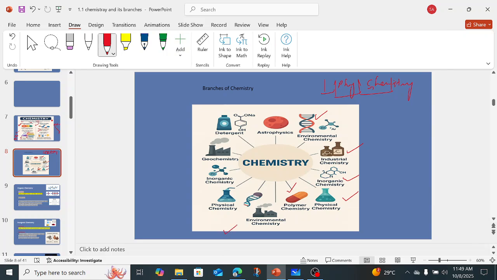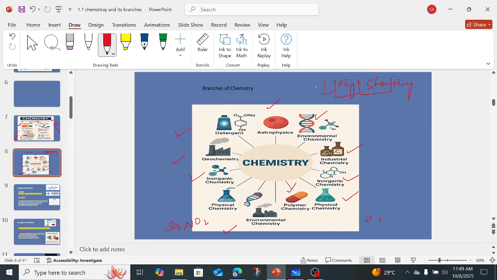And environmental chemistry, like, there are different environmental factors, like the pollutants such as sulfur dioxide and nitrogen dioxide, which pollute our air. And we are going to study the different composition of the different layers of the earth. Like, we have different layers: troposphere, stratosphere, thermosphere, and they also have a different composition, right? Then different inorganic molecules are there. Then we have geochemistry. Then, okay, detergent, like, have you ever wondered how the soap cleans your hand? And definitely the astrophysics, in which we study the planets.